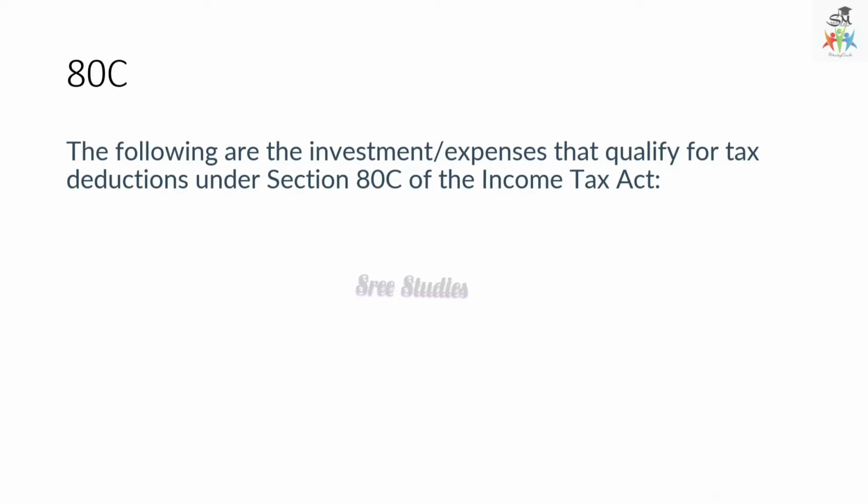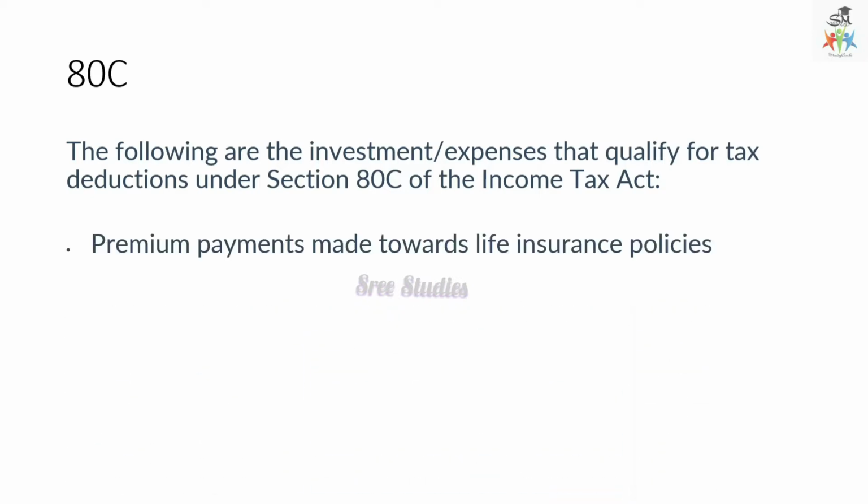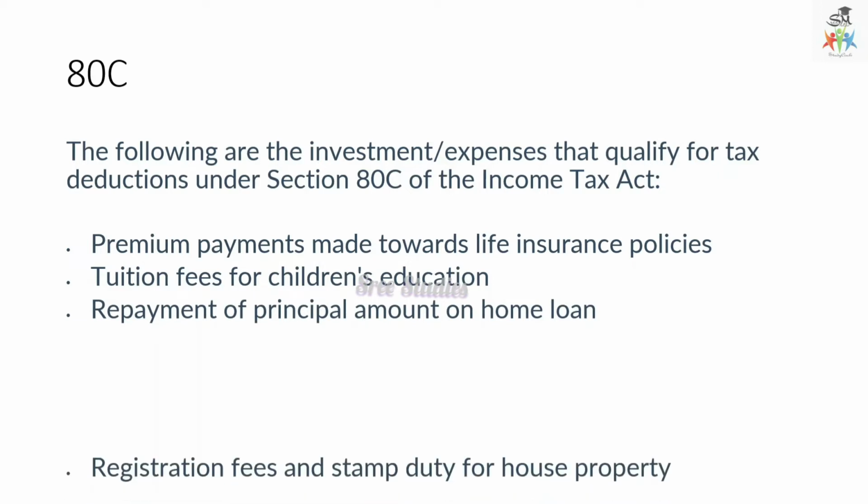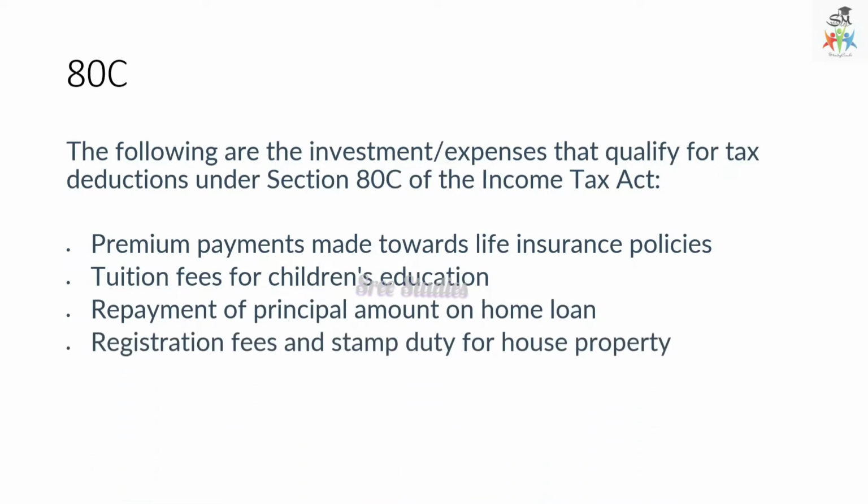The following are the investments or expenses which qualify for deductions under section 80C of the Income Tax Act: premium payments towards life insurance policies, tuition fees for children's education, repayment of principal amount on home loan, and registration fees and stamp duty for house property. These are a few examples. Who can claim deductions under 80C? Individuals and HUF, Hindu Undivided Family.